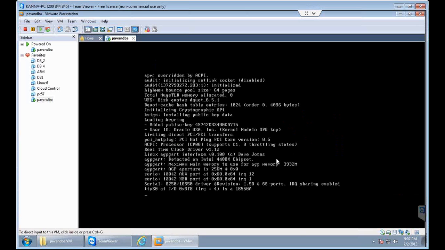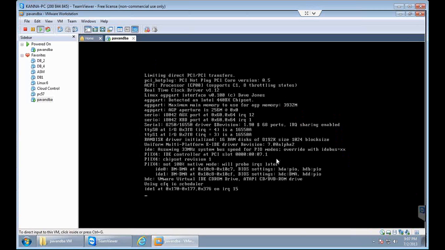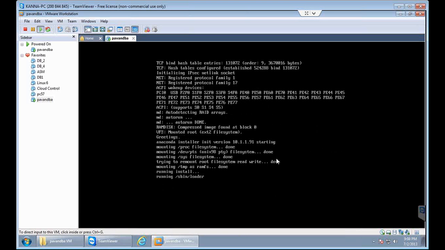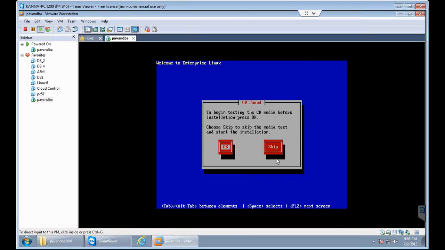And one more thing is, when your mouse is there under the virtual machine, then you cannot access anything on the current existing operating system. Or when your mouse is there in the current machine, you cannot go to the virtual machine. So if you want the mouse to be accessible in both the virtual machine as well as the current operating system, then we need to install something called VMware Tools. So later I will show you how we will be installing VMware Tools. First let us complete this one.